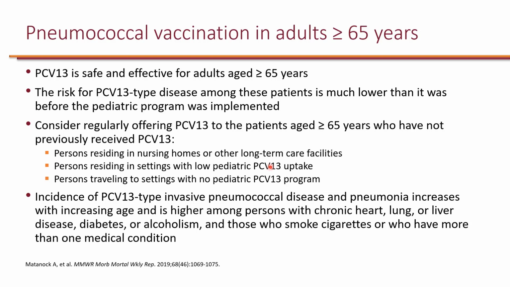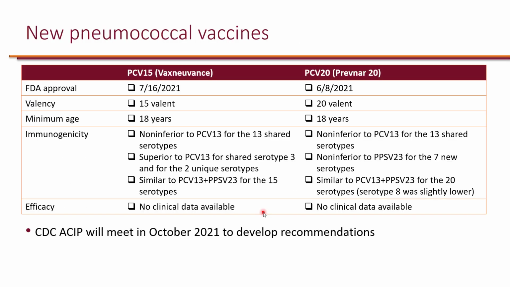Now, there are a couple of new pneumococcal vaccines approved by the FDA recently. Vaxneuvance is a PCV15 with 15 serotypes, including all 13 serotypes of Prevnar 13, and is approved for ages 18 years and older. There are no clinical data available.